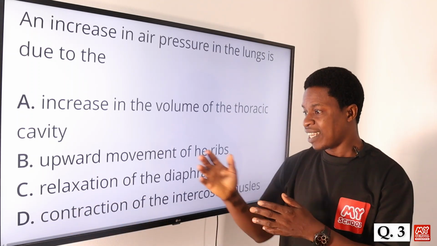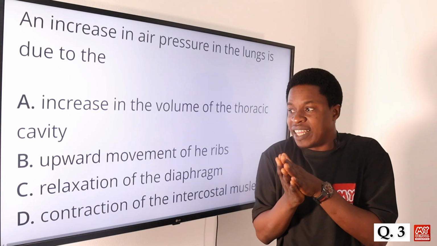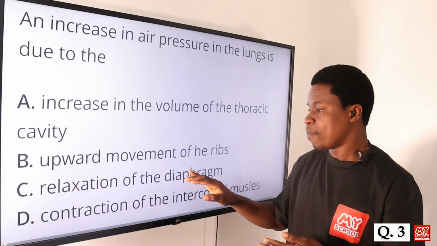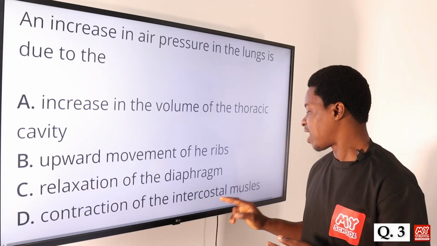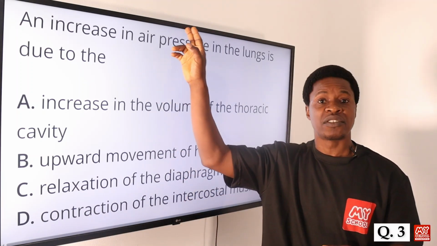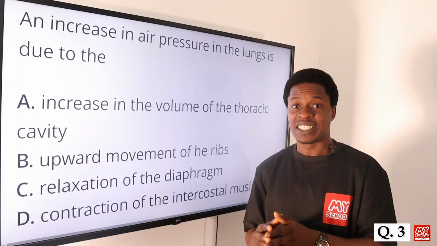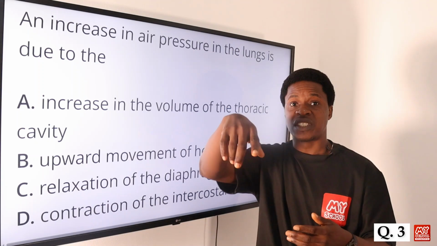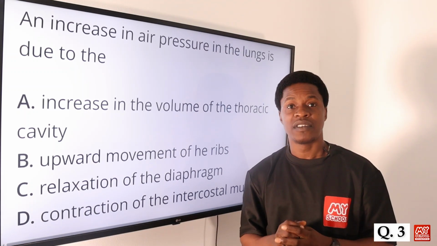Contraction and relaxation, one has to do with a shortening. When something is shortened, it becomes thickened, and when it relaxes, it's not the same. So the relaxation of the diaphragm is more likely. This would also have been correct if it were relaxation of the intercostal muscle, but the contraction of the intercostal muscle is not responsible for the increase in the air pressure. Rather, it is as a result of the relaxation of the diaphragm. So once the diaphragm relaxes, like I explained, the air pressure in the lungs increases more than the one present in the atmosphere. So the correct answer is option C, relaxation of the diaphragm.